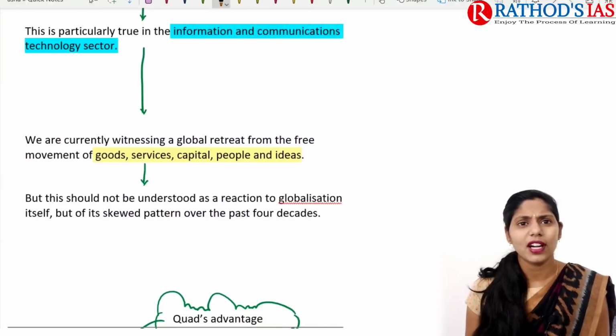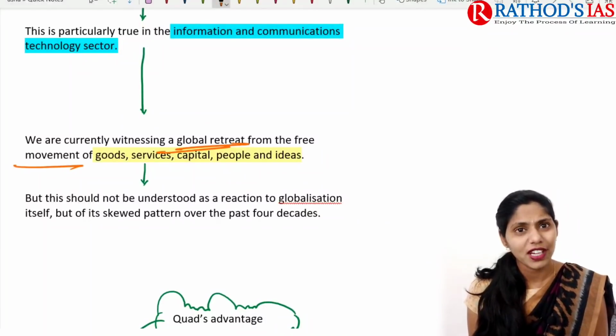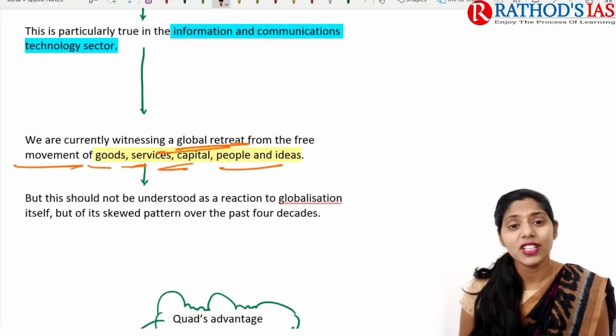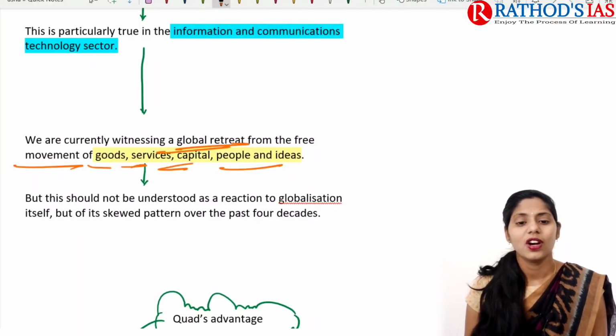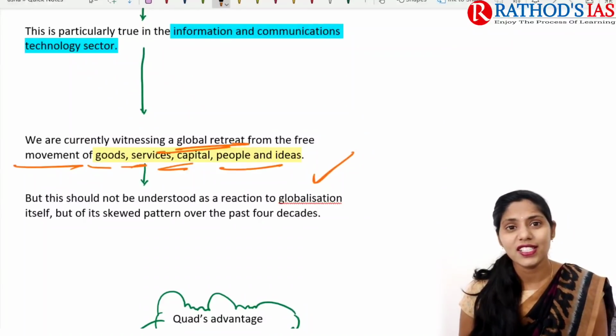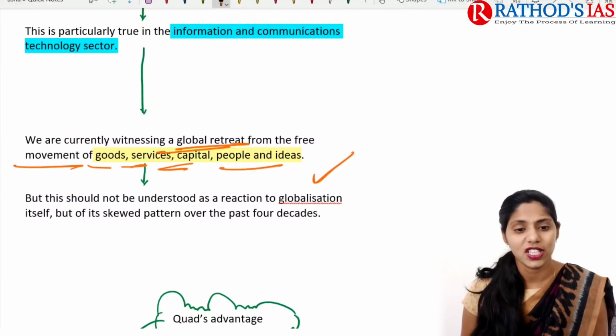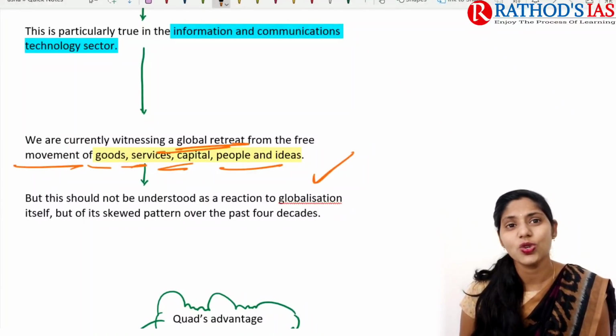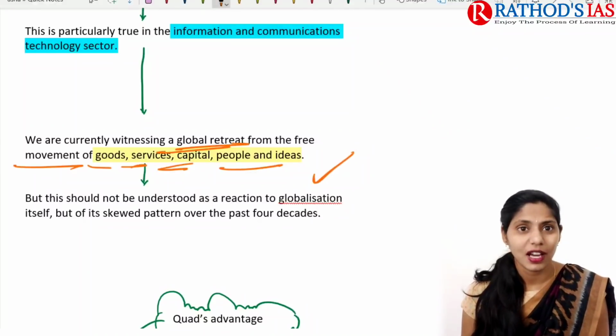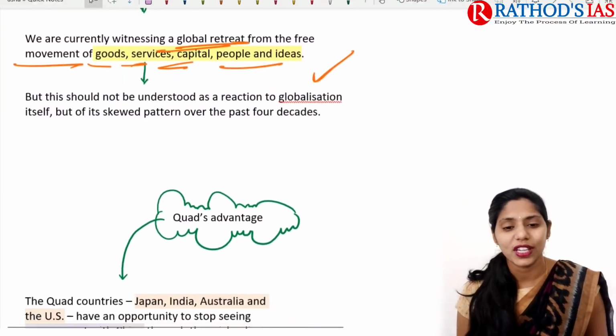And now we are witnessing a global retreat from the free movement of goods, services, capital, people, as well as ideas. So in this era, whenever we are not opening areas, for example the information technology and communication technology sector, for other foreign individuals, then it will lose trust. Okay, so in this context, we need to understand the reaction to globalization itself. It is a very skewed pattern that has been coming for the past 4 decades.